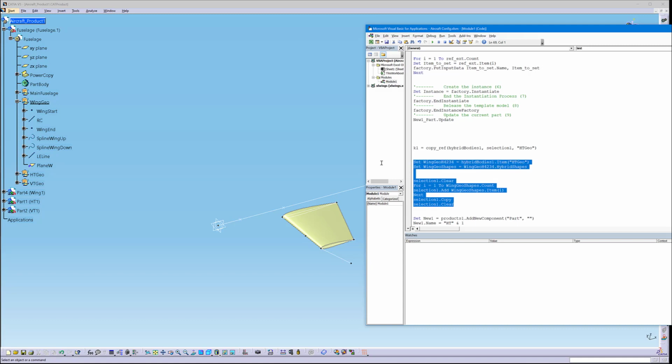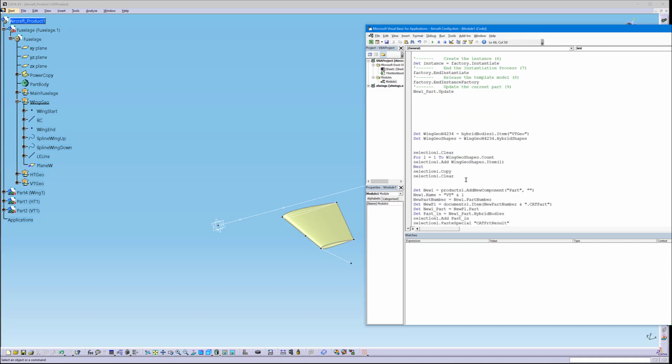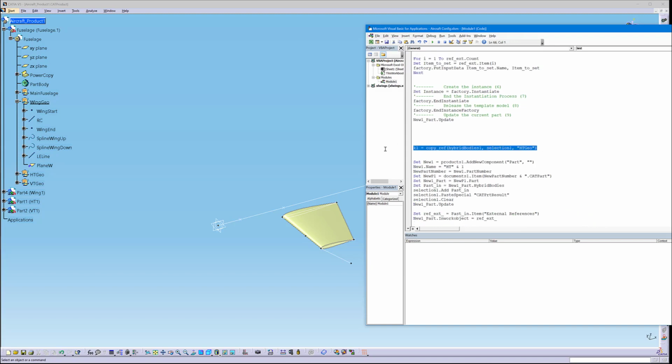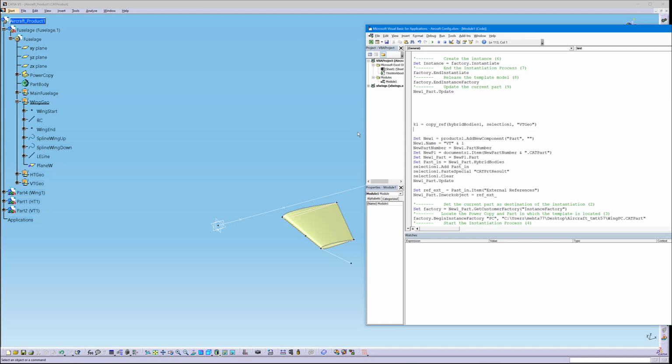Now I can remove this code like that, and then same. Let's just copy this line. And here it's called VT geo, and then I remove this line.